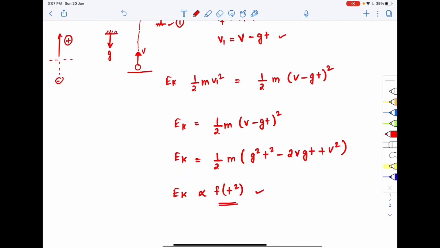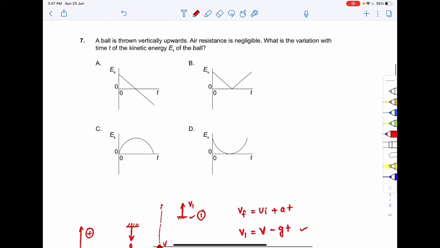So the graph over here will not be linear. Why? Because for the graph to be linear, the kinetic energy should be proportional to a function of t only, not t square. Then the graph would have been linear. But over here this is not the case. So option A and option B are linear graphs, so these will not be the correct option.